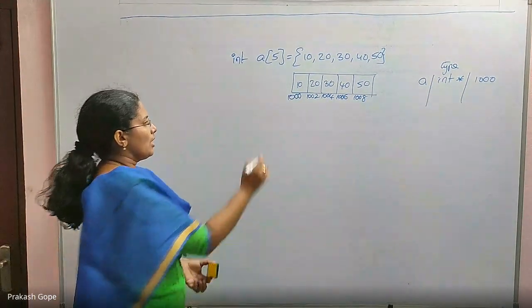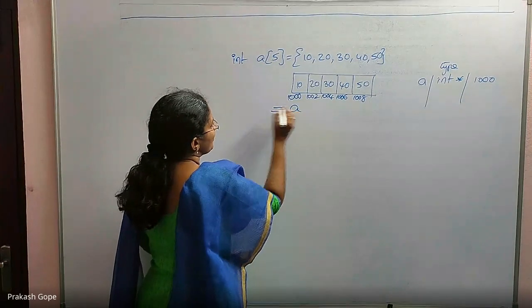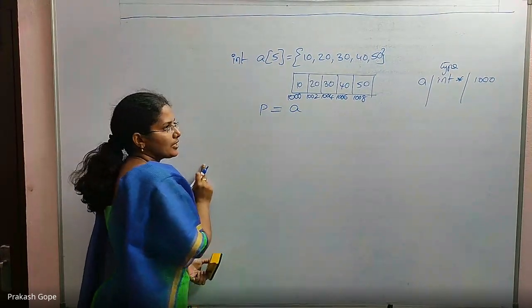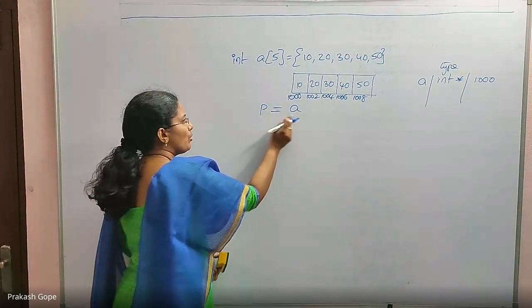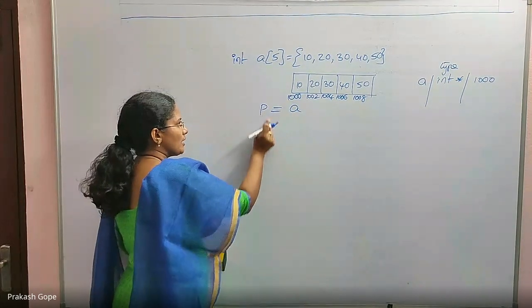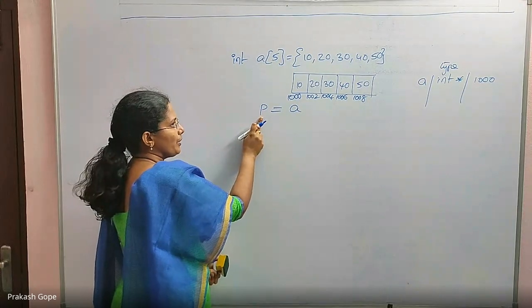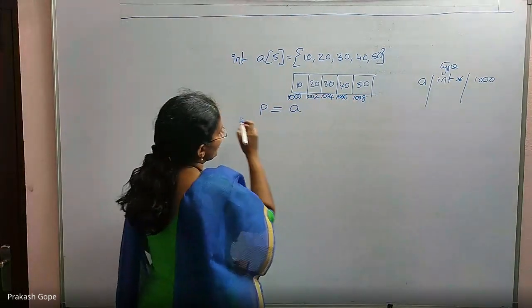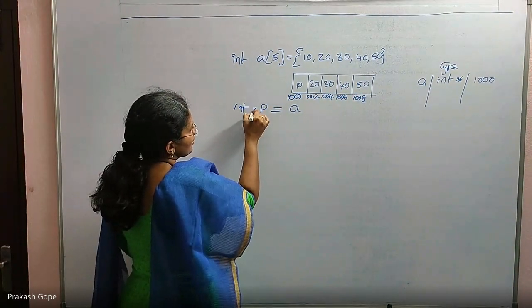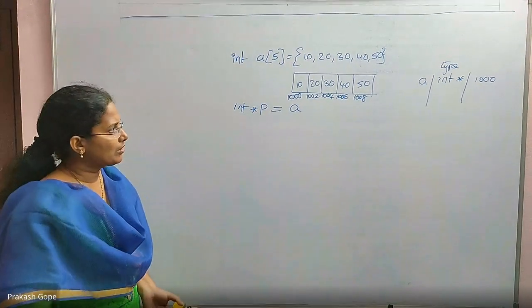Now, if I want to assign that A to P, how should I declare this P? I told you both the types must be the same, then only assignment is possible. Whatever is the type of A, the same type I should declare for P. A's type is int star, so I declare P also as int star. Now it will work.